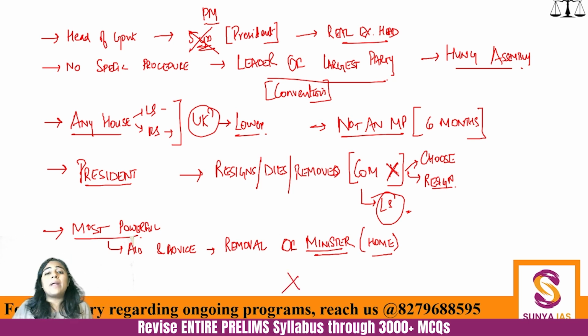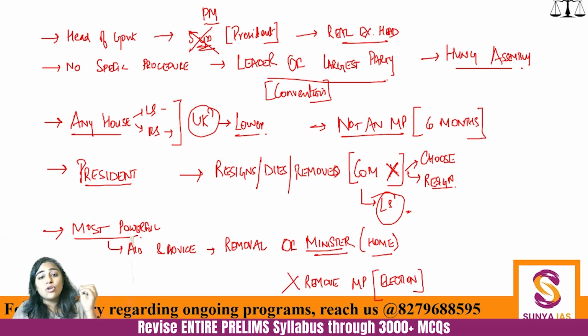No. Prime Minister cannot remove the member of Parliament. Why do you think that is? That is because the member of Parliament enjoys popular support. The member of Parliament has come into the Lok Sabha or the Rajya Sabha by election. And in a democracy, you cannot take away the rights of people by your whims and fancies, even if you are the Prime Minister of India.